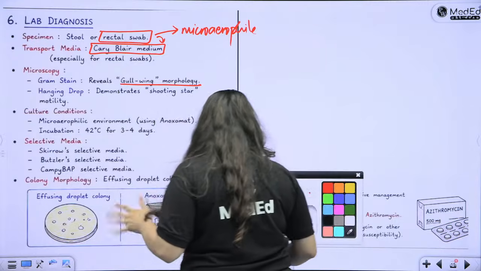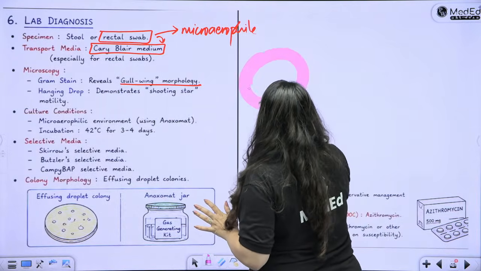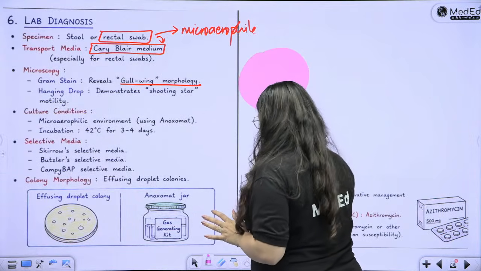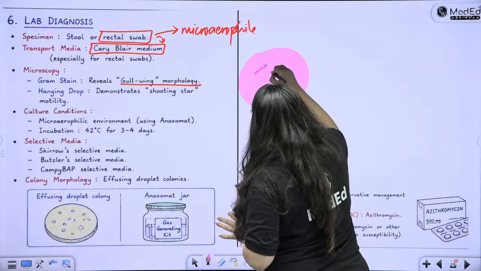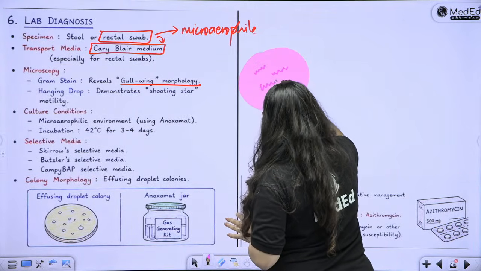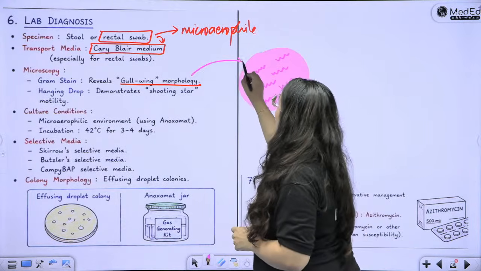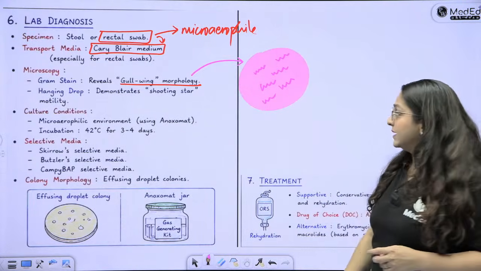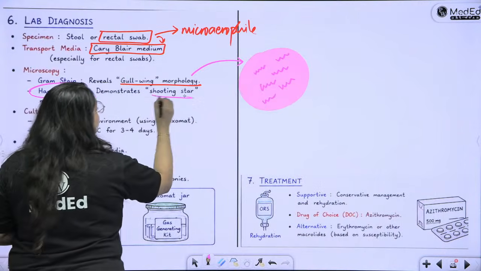You will draw the gull wing very, very easily. You will say that, all right, this is my gram stain background, and over here I can see this gull wing morphology. So just draw like this. Okay, what is this? This is the gull wing morphology on gram stain that we can see. Hanging drop will show me what? It will show me the shooting star.